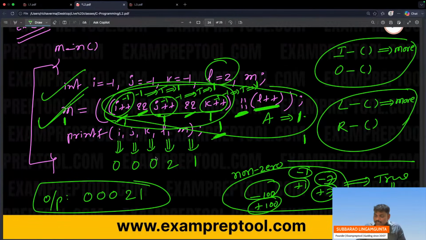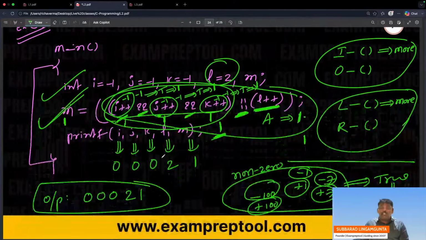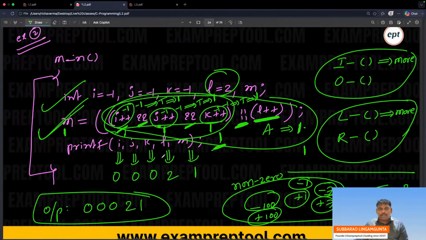Some people are asking, sir, the second line is not executed, will the third line execute? Sorry, in the second line the post incrementation is not executed. Yes, but in the third line it will. My I value is -1, -1 plus plus is -1 only. At that place -1 means true. J also -1 means true. K also -1 means true. In the second line they are not incremented. In the third line they will increment, so -1 becomes 0, 0, 0 like that. Okay, fine, perfect. In my opinion, everyone is perfect. In the next class, we will see the remaining.